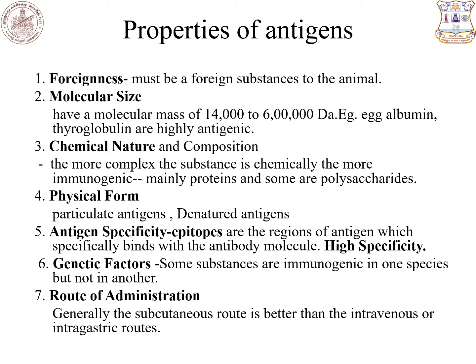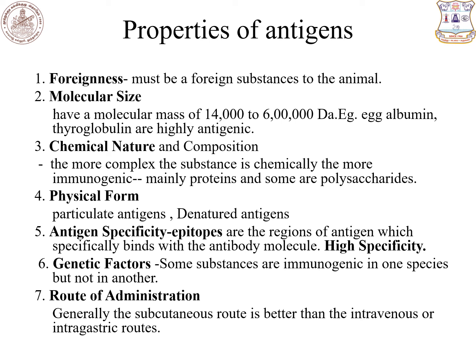Next, see about properties of antigens. Antigens have a number of properties. First one is foreignness. Any antigen must be a foreign substance to the animal to act as a potent antigen. Second property is molecular size. Antigens with molecular weight between 14,000 Dalton and 6 lakh Dalton act as potent antigens. For example, egg albumin, thyroglobulin, etc.